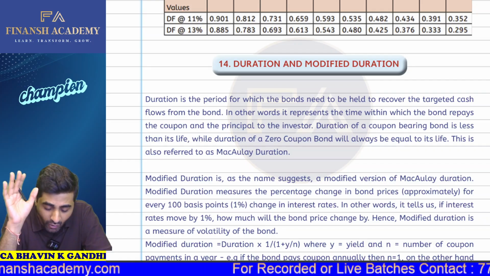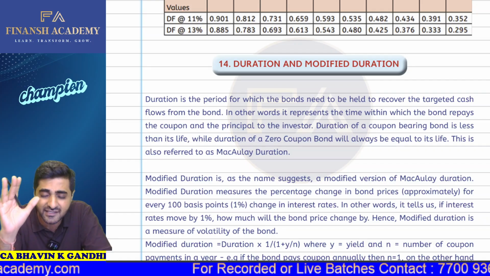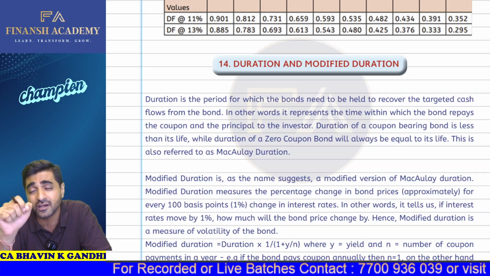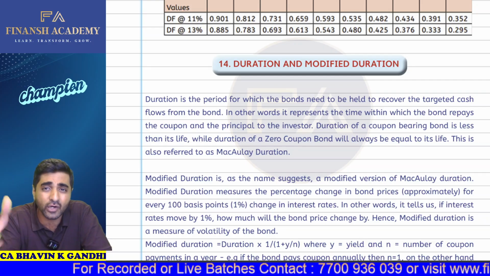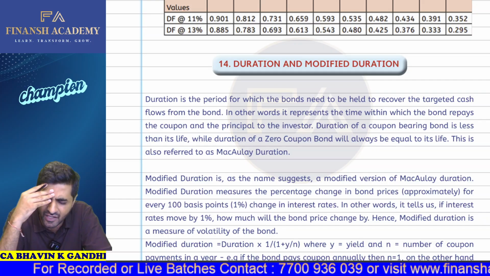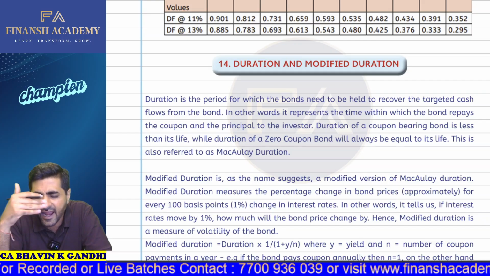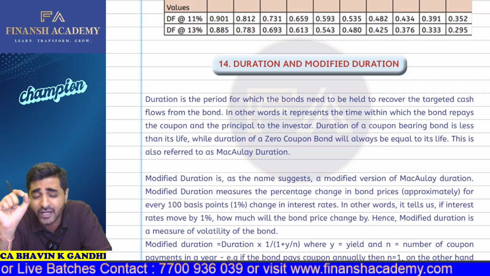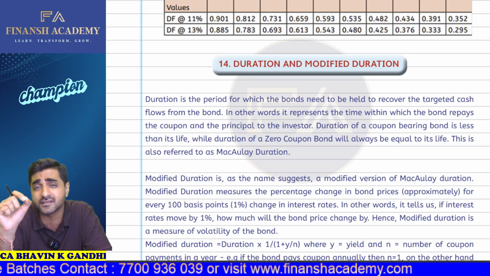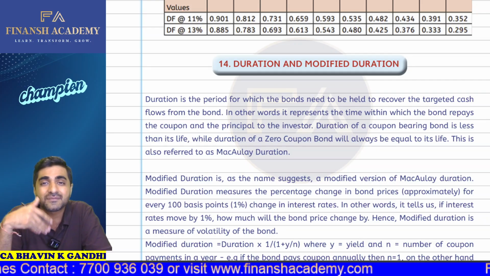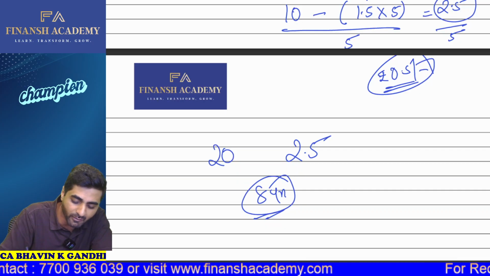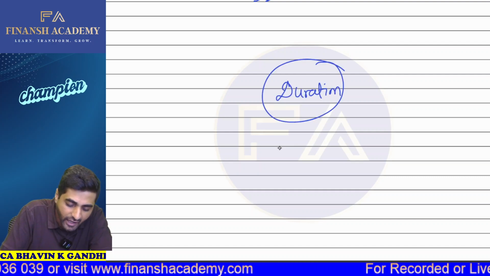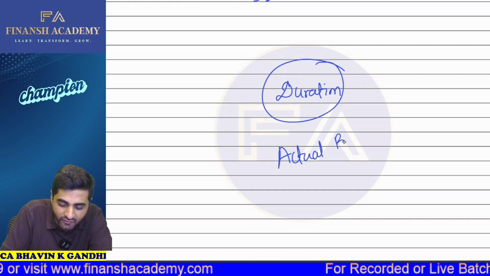Now understand this concept very thoroughly: in the case of duration, every year you are going to get some interest payments, and towards the end you are going to get your redemption value. So now we need to check in how many years your actual investment will be recovered. So whenever I'm talking about duration, we are talking about the time period in which your actual market price of the bond will be recovered.